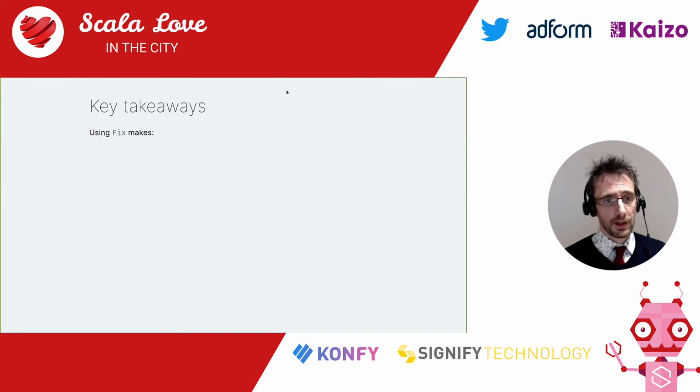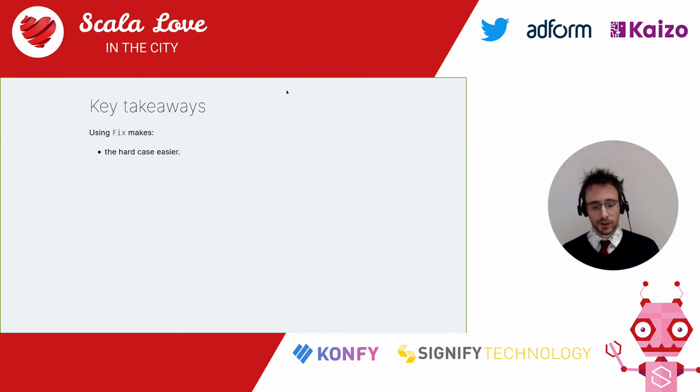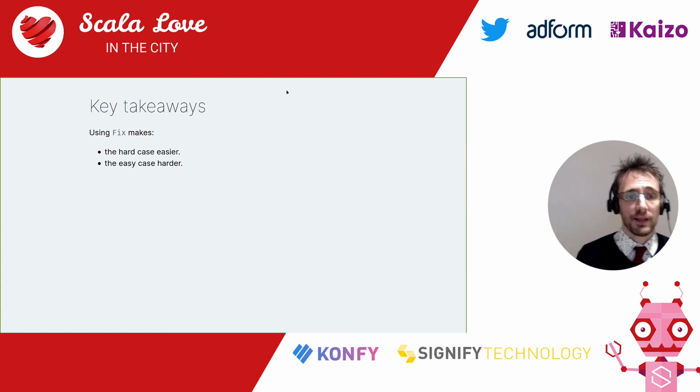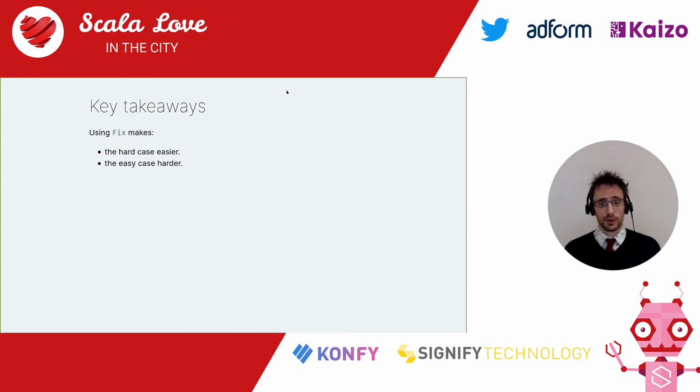Using fix makes the hard case easier for me, the data type author, because instead of writing the type, its pattern functor and its projection, I just have to write fix as a pattern functor. That made my life easier because I don't have to do these things, which I would have had to do exactly once in the entire lifetime of my data type. But it makes the easy case harder for you, the users, because every single time you want to pattern match or create a value, which you're going to do quite a bit of, then your life gets harder. Which makes me think that using fix makes little sense. It's exactly the wrong trade-off to make, isn't it?